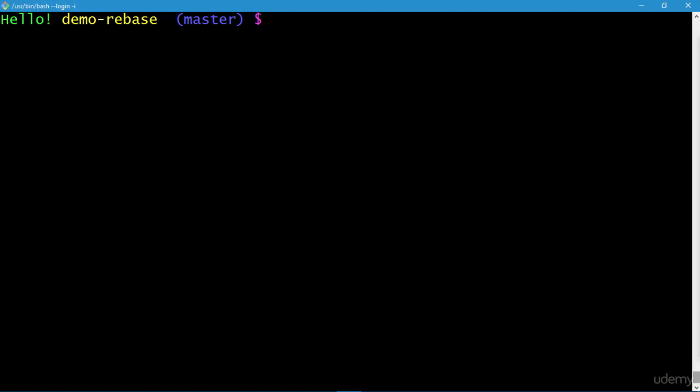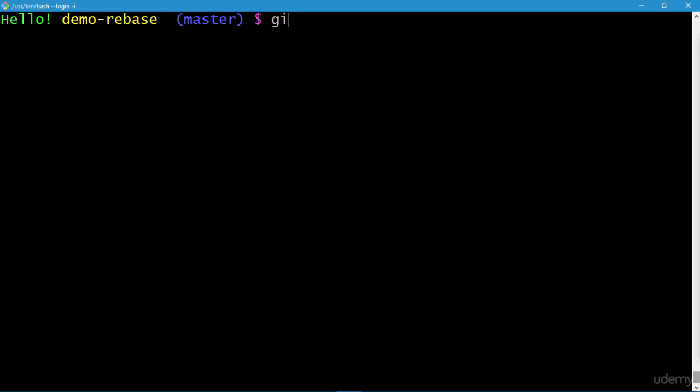Hey there, welcome. So in this lecture, we'll continue to deliberate upon the git reflog command. And also, we'll continue to use this demo rebase repository to explain the concepts behind the git reflog. Now to see reflog information formatted like the git log output, you can run the following command.